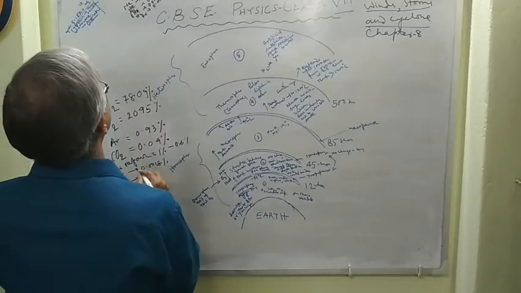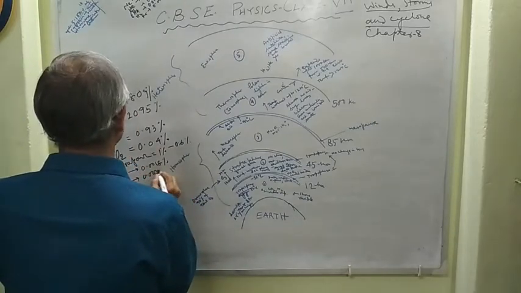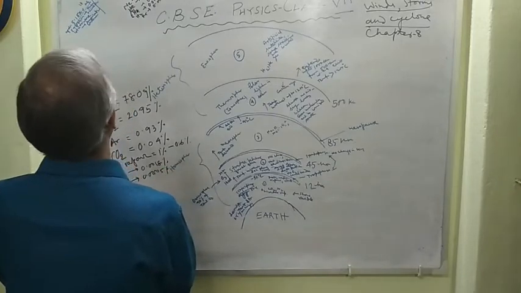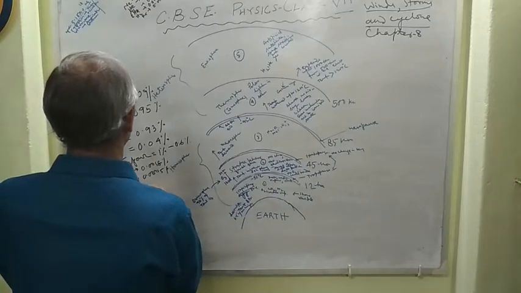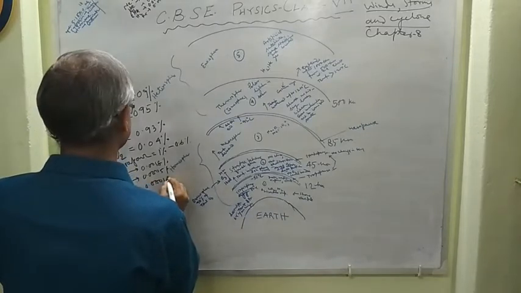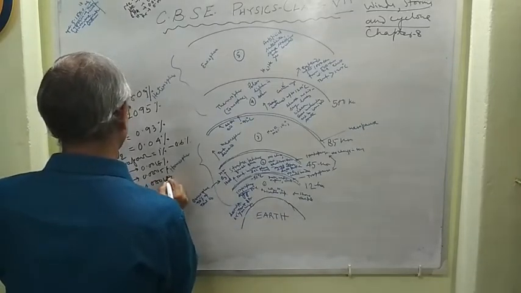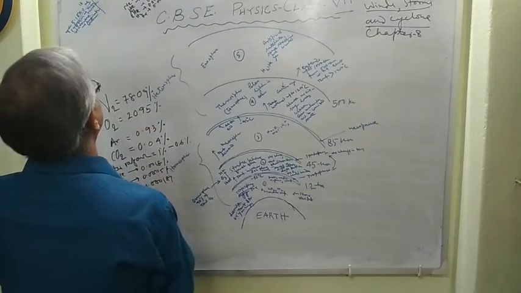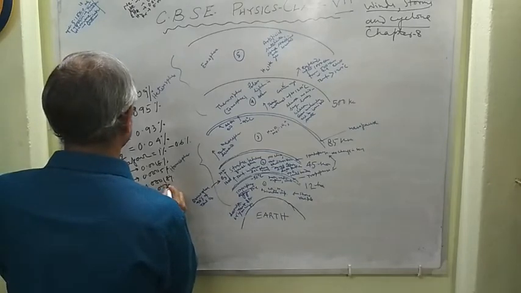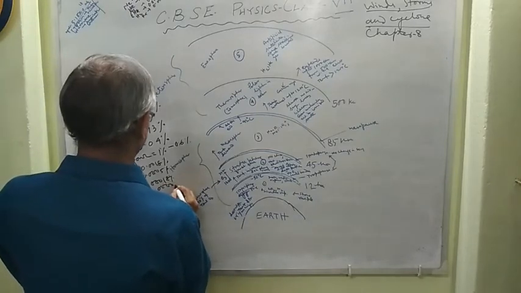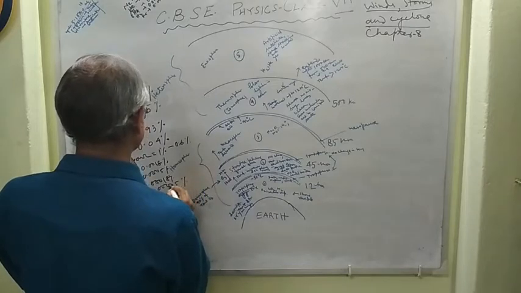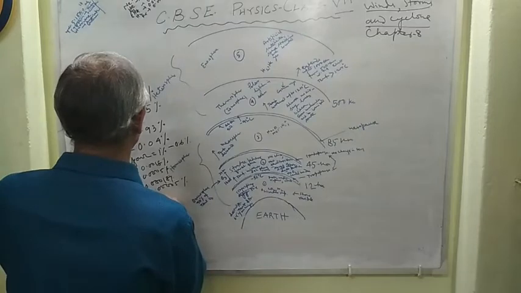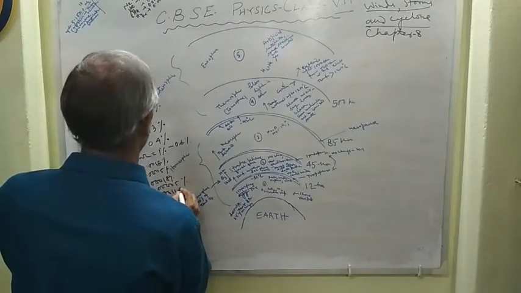Helium will be 0.0005%, a very minute amount. The amount of methane is 0.00018%, and the amount of hydrogen is 0.00005%. Krypton is a very minute amount, 0.0001114%, right?